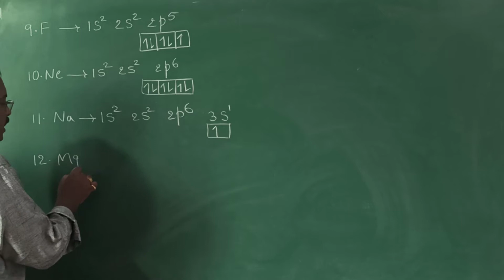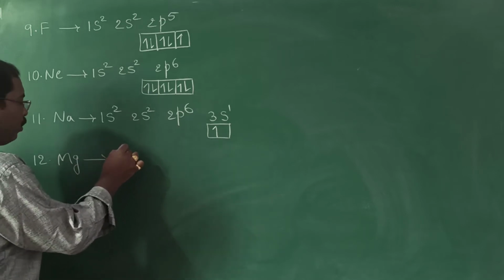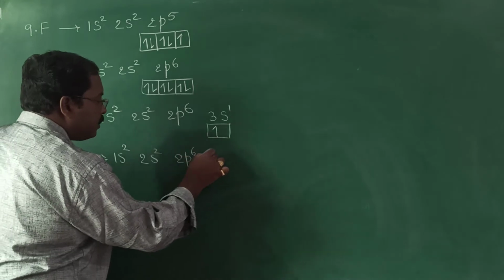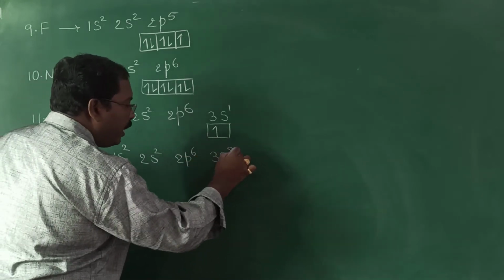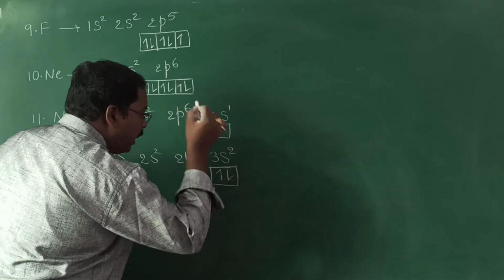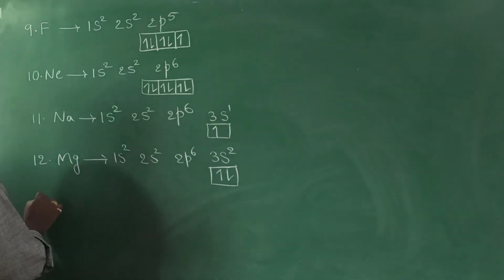Next, magnesium. 12 electrons, so 2p6. Anyway, s can accommodate 2, so the 2, one with clockwise, another one with anti-clockwise.